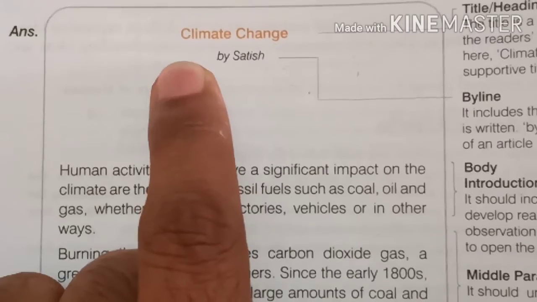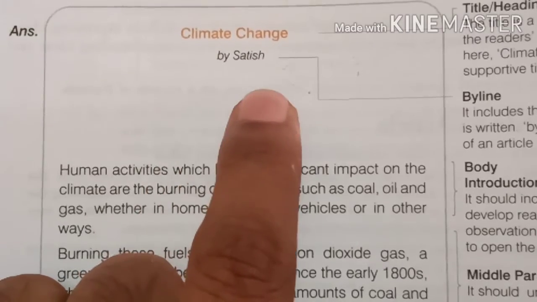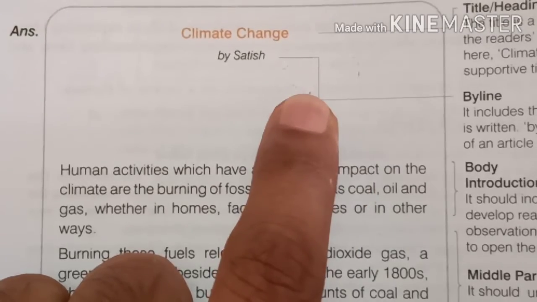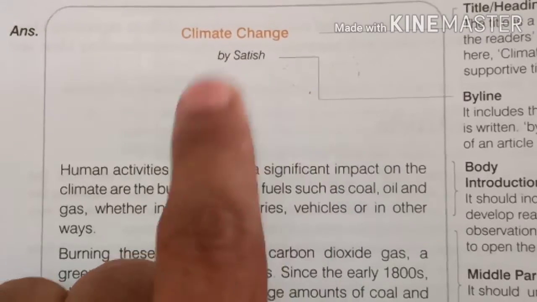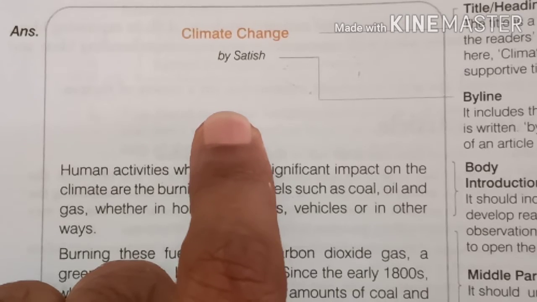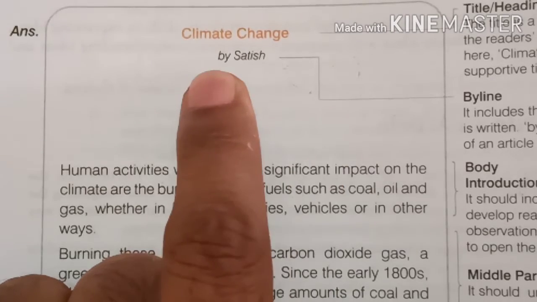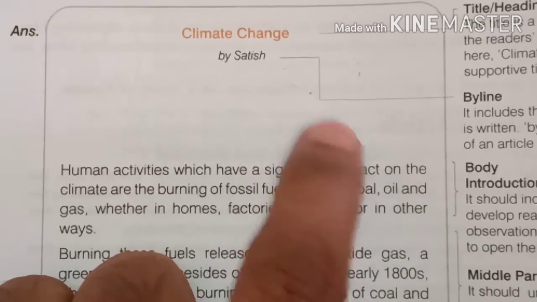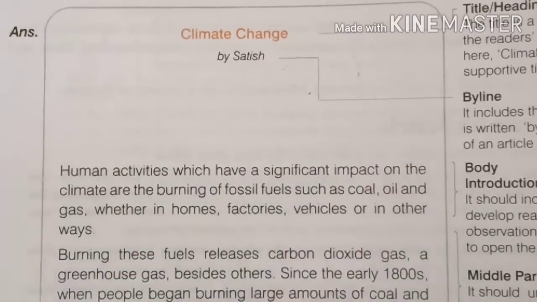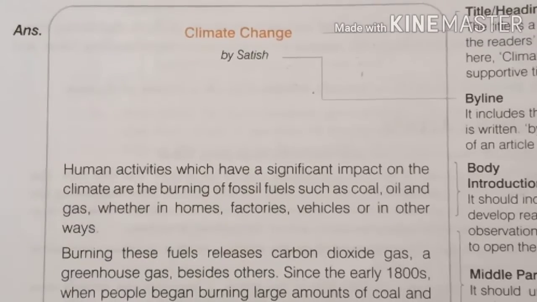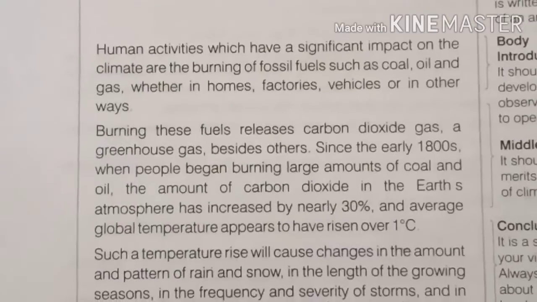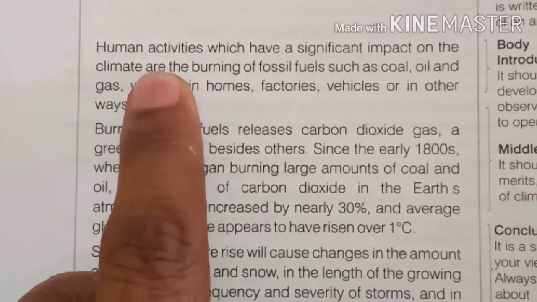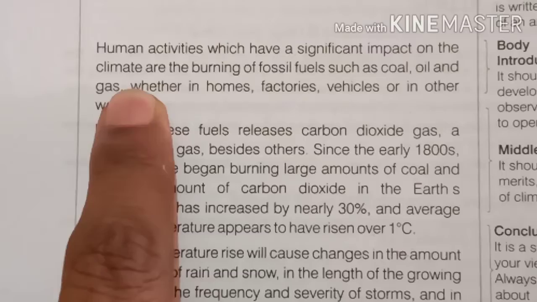After that, this is the byline. What is a byline? I have told you just now. Byline is the name of the person who has written this article. So heading or title, followed by the byline. And after that, the main body of the article begins. This is how we have to begin writing our article.